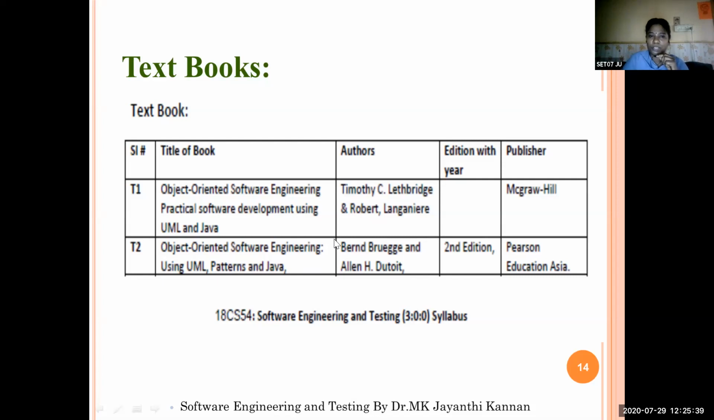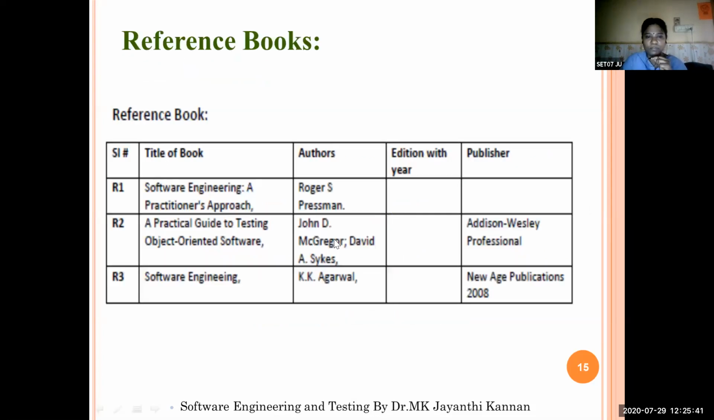So these are your 2 textbooks, and we have 3 reference books. The first one is the standard book, which we call the Bible of Software Engineering: Software Engineering, A Practitioner's Approach by Roger S. Pressman. He is the first author, and that particular book will give you broad knowledge about your software engineering concepts, techniques, methods, models, methodologies, everything you can find.